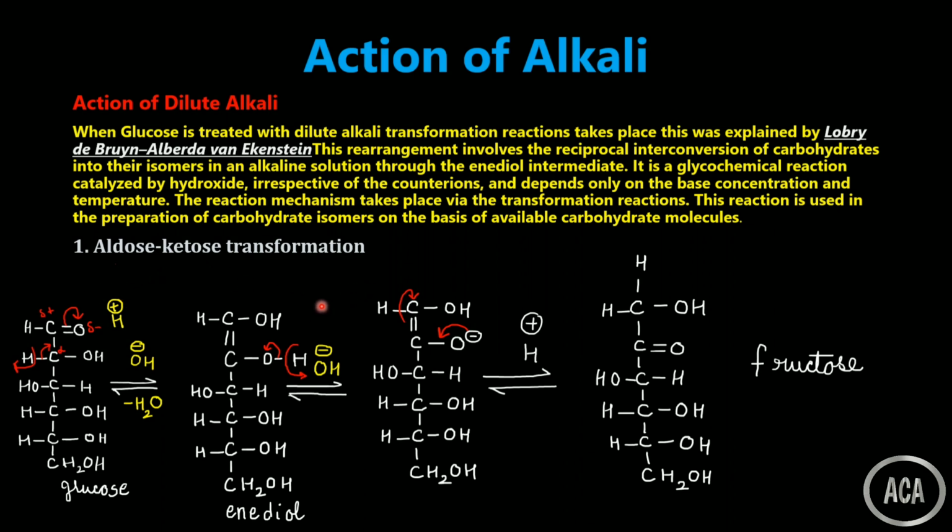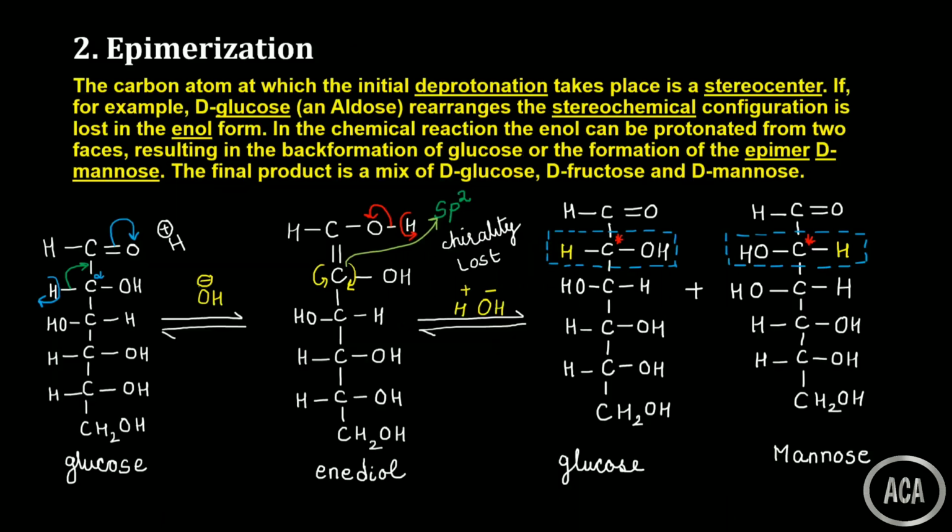Now next we are going to take up the epimerization. In that example we are taking the conversion of glucose into mannose. So let us take up epimerization now. We are starting with glucose, in the same dilute solution. Once we have seen the transformation of glucose into fructose, now in that same reaction mixture, in the same solution, we will study how this glucose is getting converted into mannose. So in the solution we have a small quantity of glucose over here.